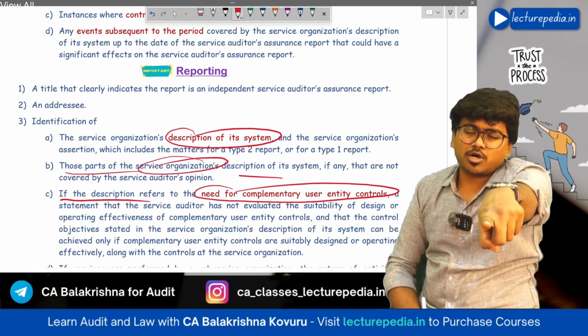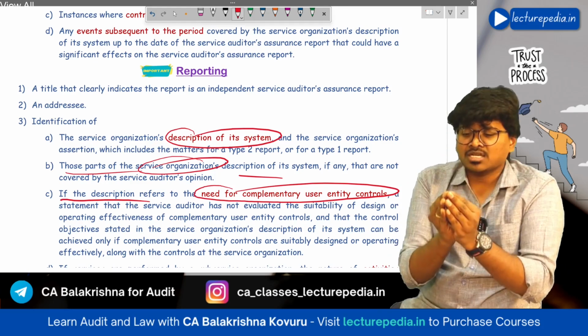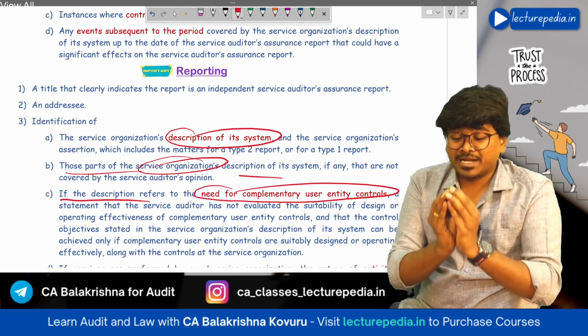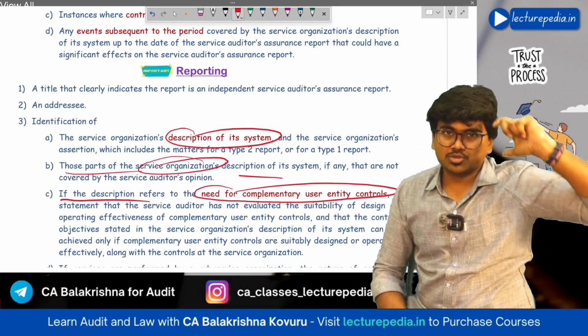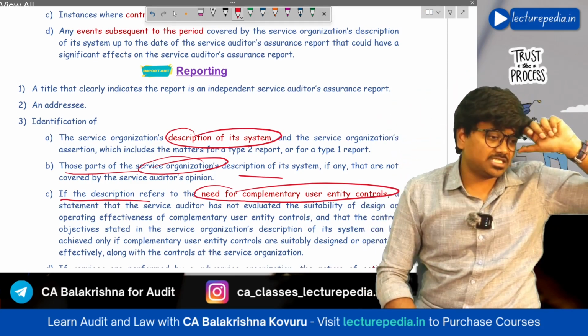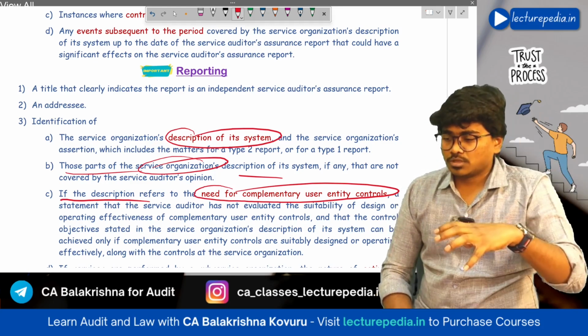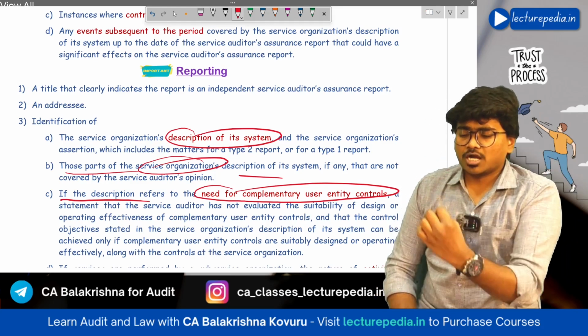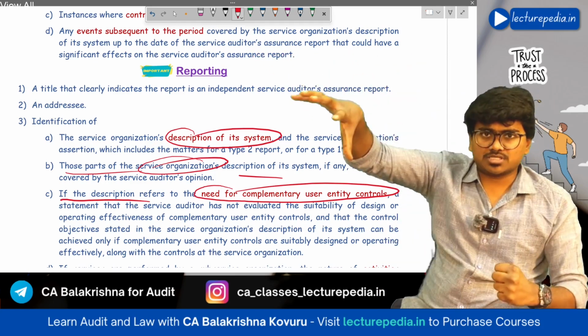I guess you already know what complementary user entity controls are. See, let me tell you. Those controls that are operated at the user entity are known as complementary user entity controls. Why are these necessary? Let's say, for example, one of the control objectives is data privacy. In order to achieve data privacy at the service organization, there are controls.